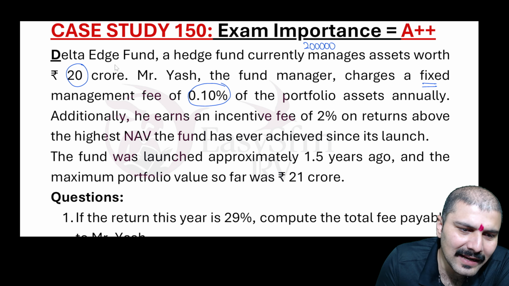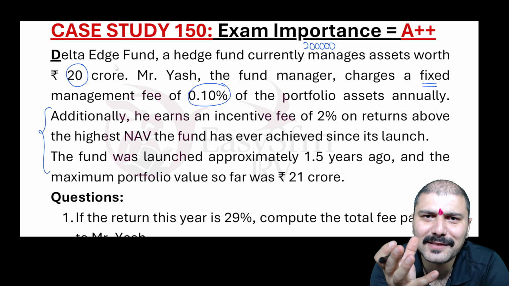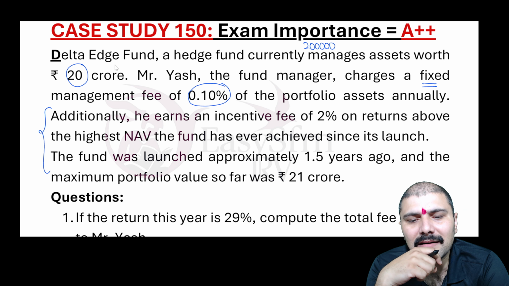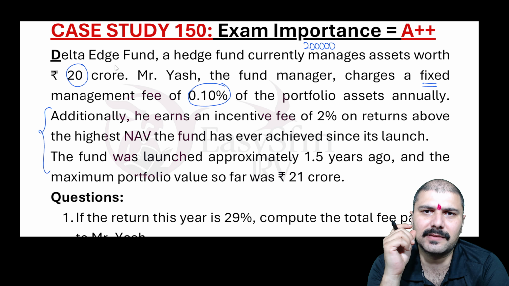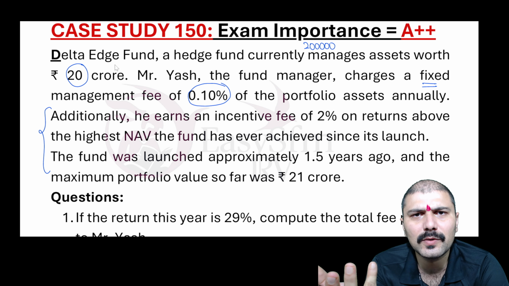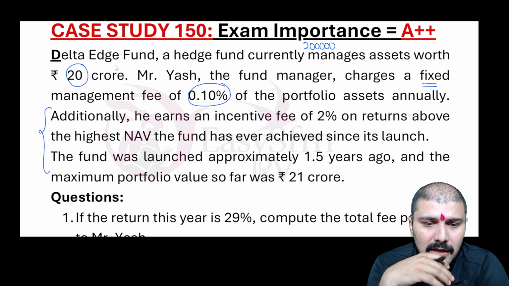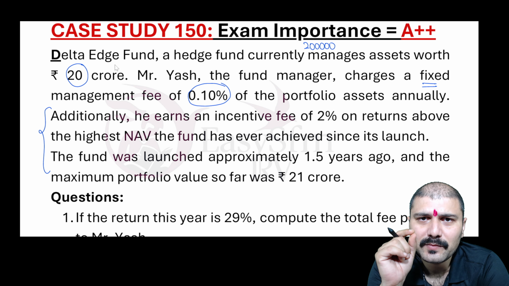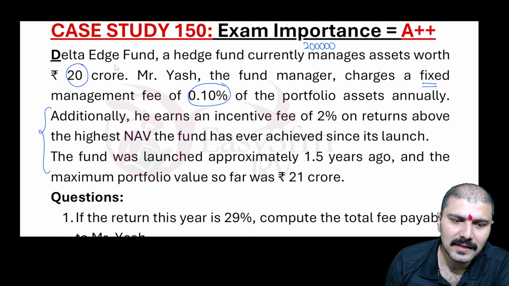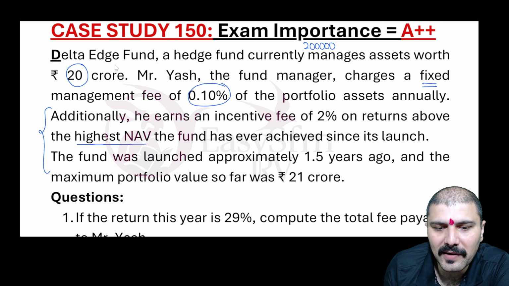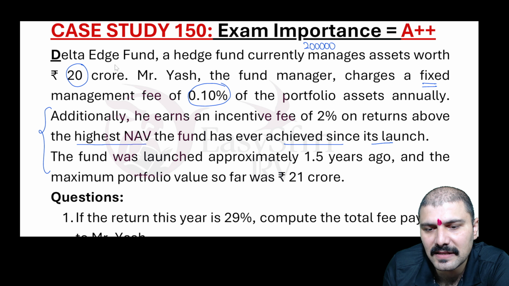This is charging. Now, next part. Additionally, now this line only, this question is not of finance, this question is of English basic language, right? Additionally, he earns an incentive fees, just like the employees do get normal fixed salary and some incentive. What is his incentive? 2% on the returns above the highest NAV the fund has ever achieved since its launch.